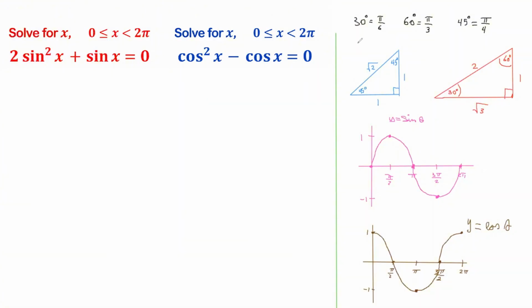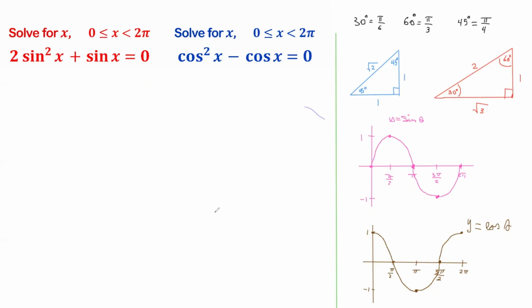One technique I find especially useful is using the sine and cosine waves to help identify where sine and cosine are equal to 0, 1, or -1. This can make it much easier to see exactly where our solutions occur between 0 and 2 pi. So let's start with the first equation and work through it step by step.